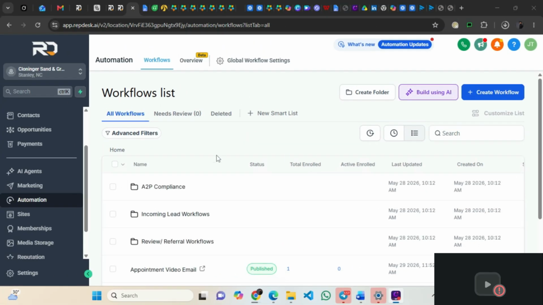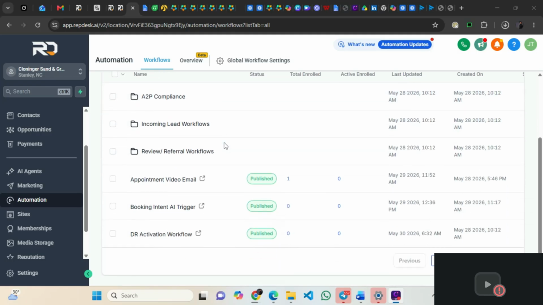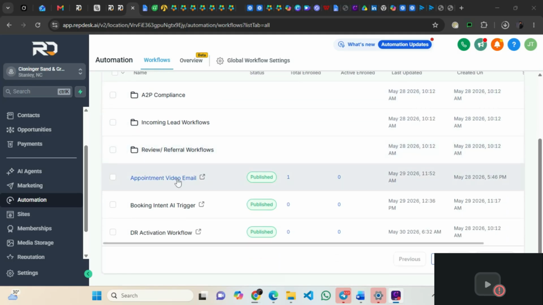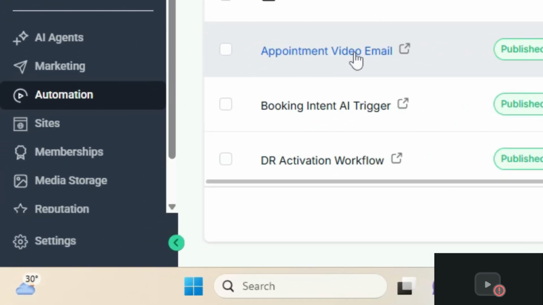Okay, it's loading. Okay, so once the AI has booked an appointment for a person, after booking that appointment, it triggers this workflow: appointment, video, email.